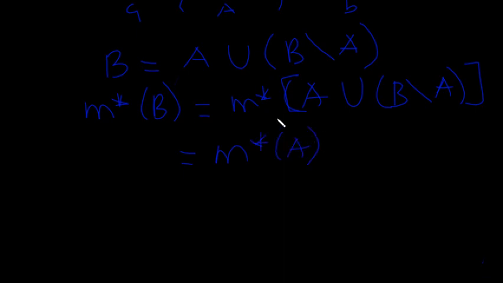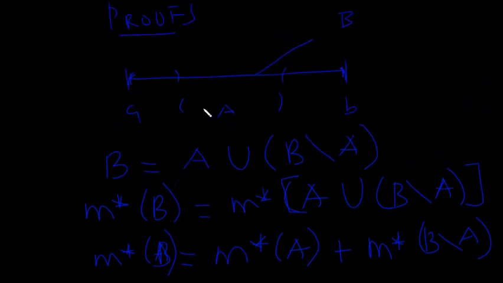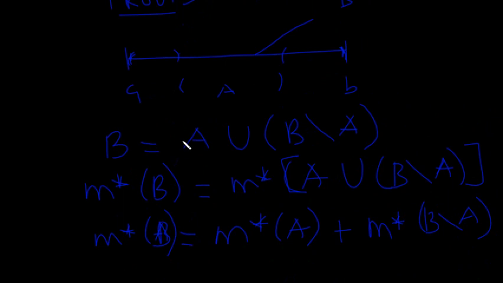and we know that outer measure is actually length, so the union of sets tends to addition, because I pick the length of this, then I add it to another length. So the union changes to plus the outer measure of B given A. So this is the outer measure of B.